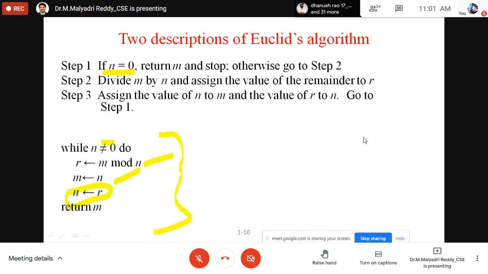So this is the program we have to write. Only this is enough. No need to write this one. Step 1, step 2 like this. These are the two different descriptions of algorithm. This is the pseudocode notation. Second one, this is the pseudocode notation. This is the general English language to represent the algorithm.